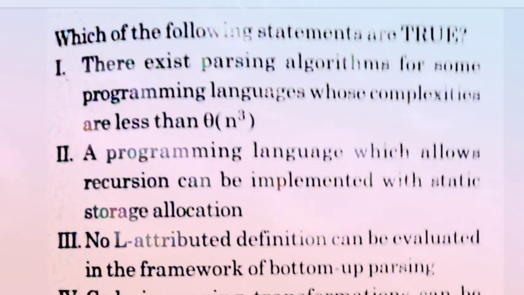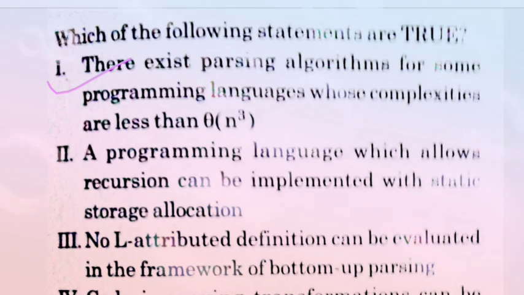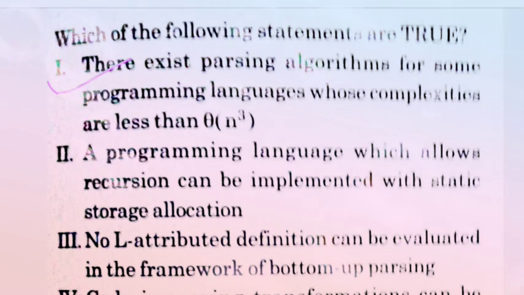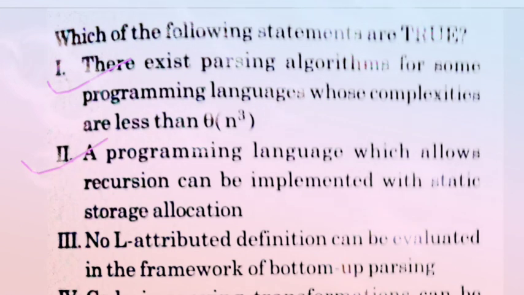Which of the following statements are true? There are four statements given. First statement: there exists a parsing algorithm for some programming language whose complexity is less than theta n cube. Second statement: a programming language which allows recursion can be implemented with static storage allocation.